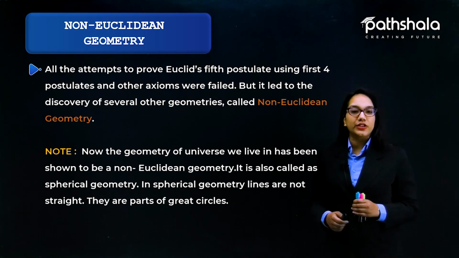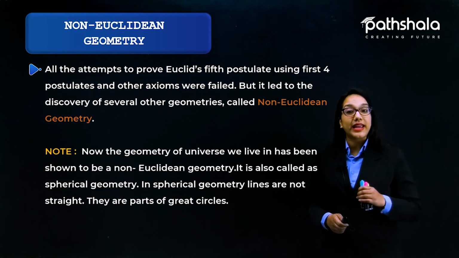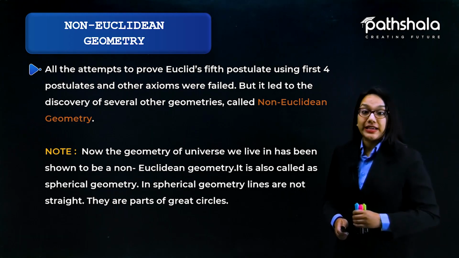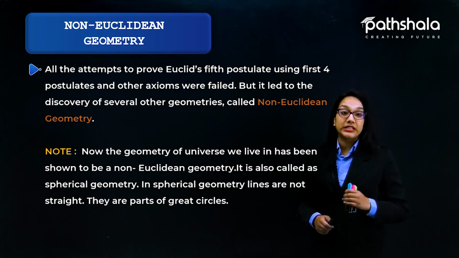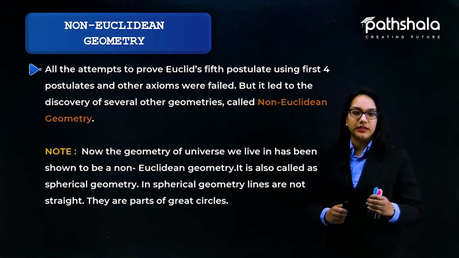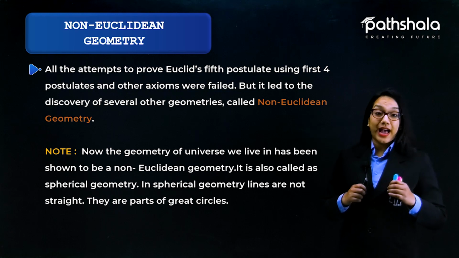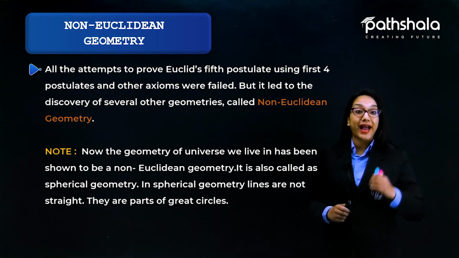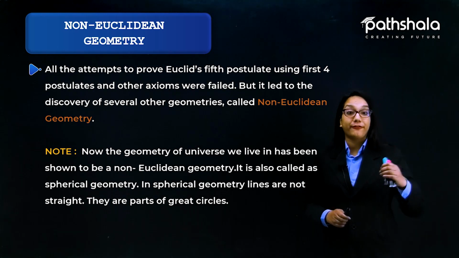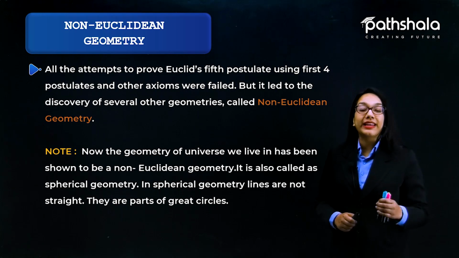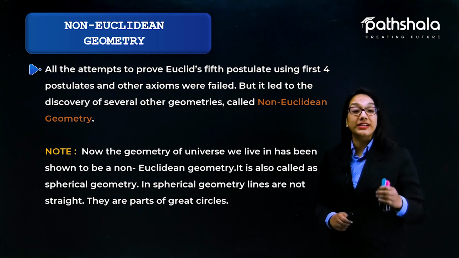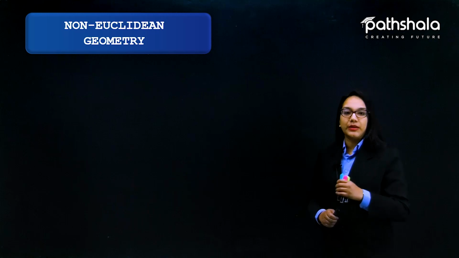In spherical geometry, always remember the lines are not straight. They are parts of great circles. So what are great circles? A great circle is a circle formed by the intersection of a sphere with a plane that passes through its center. So this is nothing but a great circle.